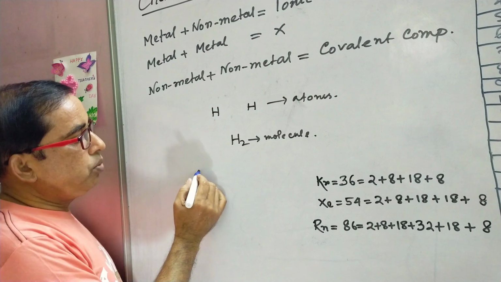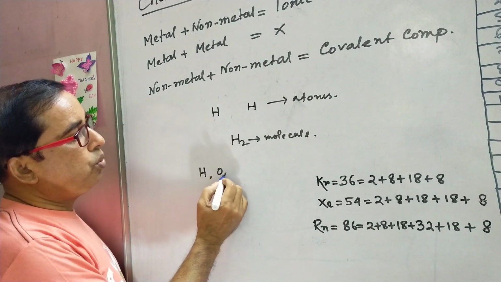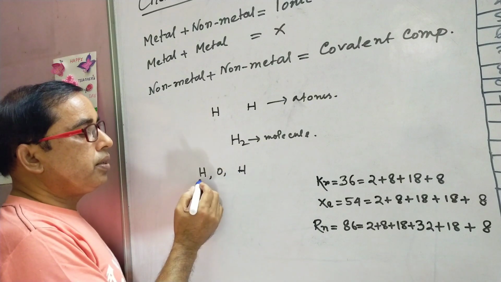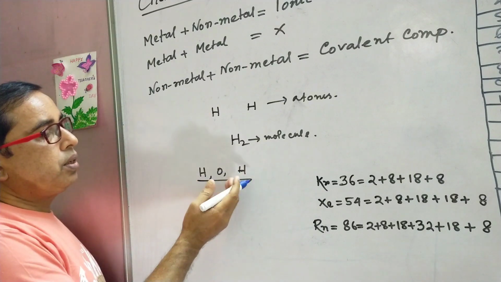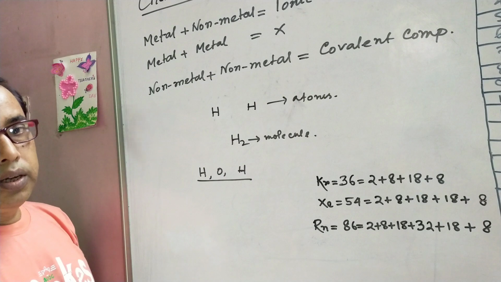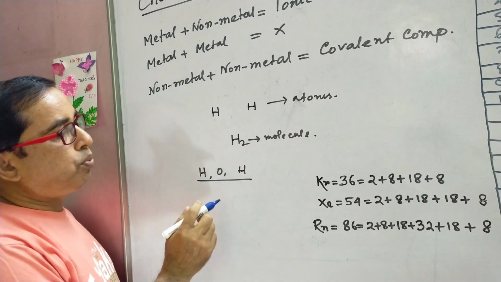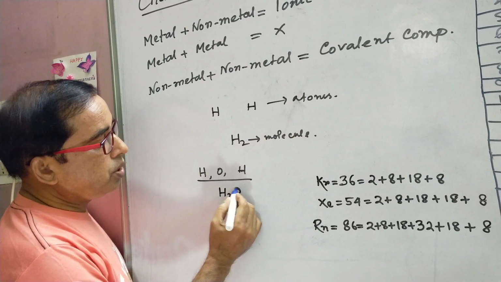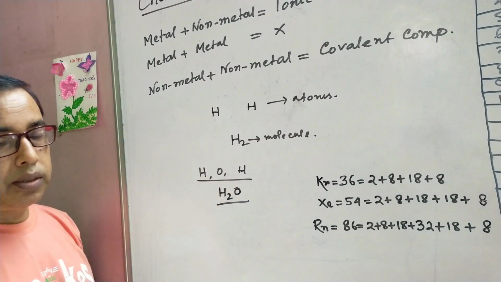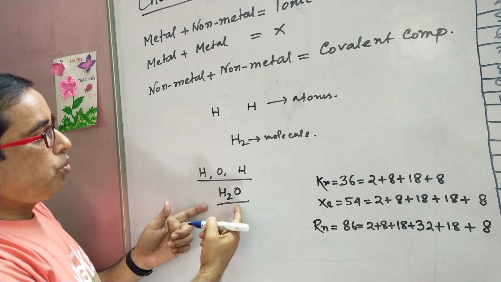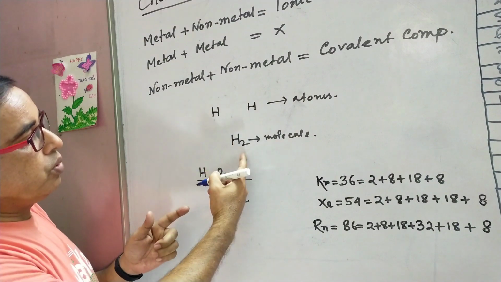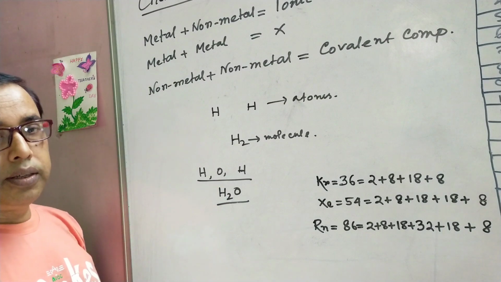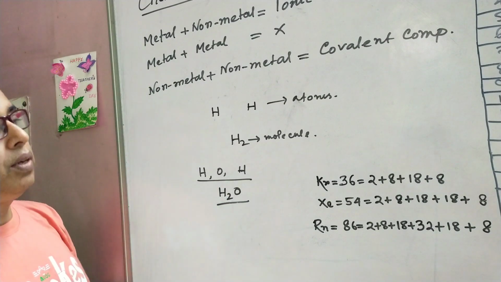Suppose I am telling you H, O, H. Most probably you know clearly that these are also atoms. But when they combine together, when they are attached by a force of attraction, they can form a molecule which is known as H2O. That means water. This formation, when the atoms are converted to a molecule like this, they come to a bonding. That bonding is known as chemical bonding.